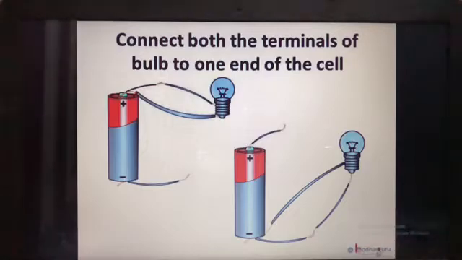What if we connect both the terminals of the bulb with one end of the cell only? That is, either both of the terminals to the positive terminal or both the terminals to the negative terminal of the cell. Would the bulb glow? It seems like it should glow because there is a closed or complete path visible. But the bulb won't glow in both the cases. And there is a valid reason for it.